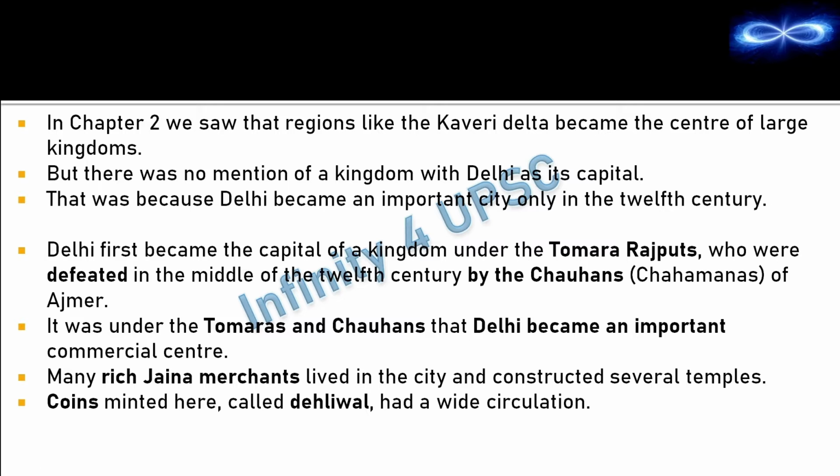Now in the previous chapter we had seen that Chauhans were ruling the area around Ajmer and Delhi. So that means they were not ruling Delhi. But after defeating the Tomars, they started ruling Delhi, and that is how Delhi became their capital. It was under the Tomars and Chauhans that Delhi became an important commercial center. So whenever a place becomes a capital of a kingdom, that becomes an important commercial center, and that was the case with Delhi as well.